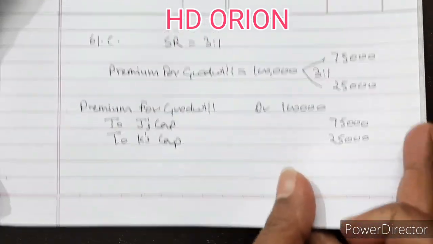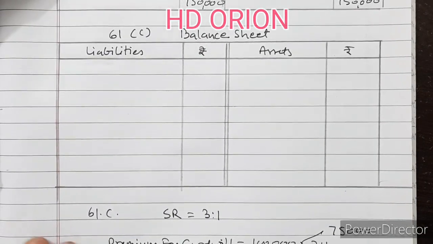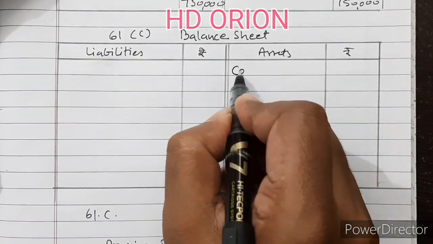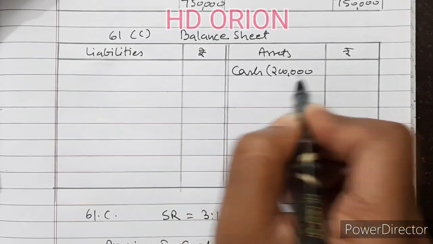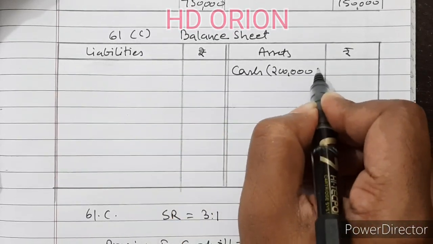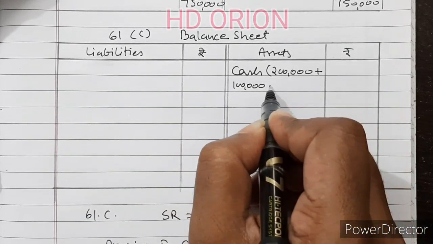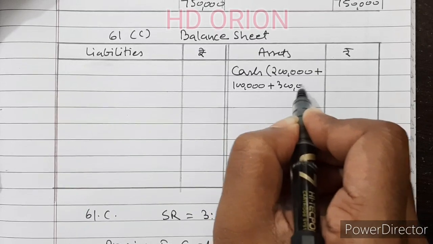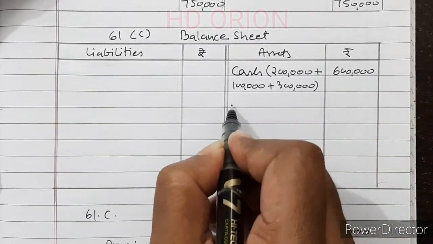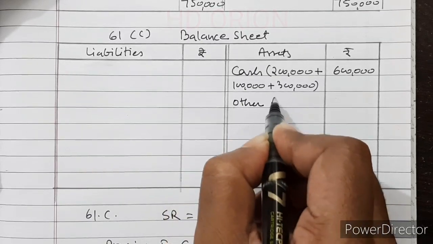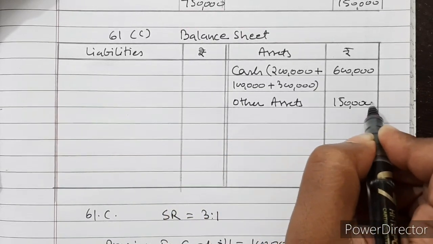So let us see the balance sheet of question number 61C. Cash will remain the same as part B, 2 lakh initial balance plus 1 lakh premium for goodwill brought, and 3 lakh capital brought by M, so 6 lakh. Then other assets is 1,50,000.